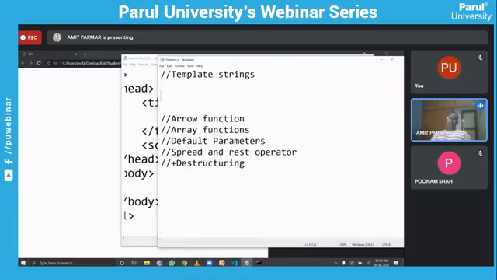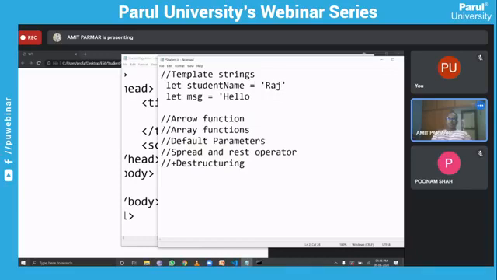Basically in JavaScript, if you want to append a variable and a string, let's say, as in the earlier example, if I want to write a message, let me write a variable, let studentName equal to Raj.